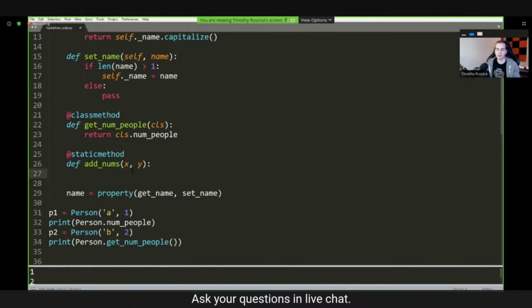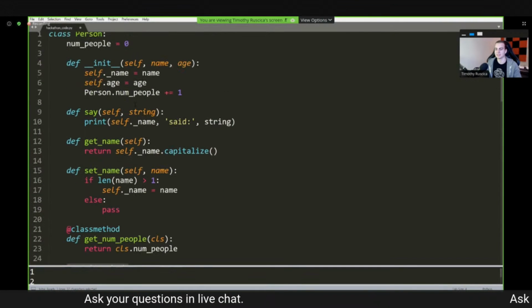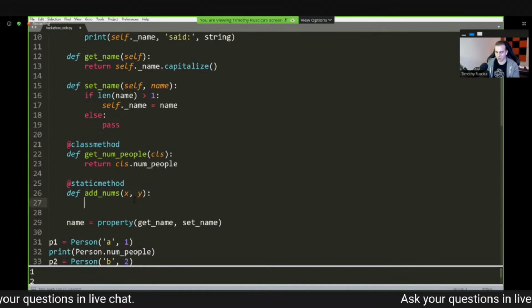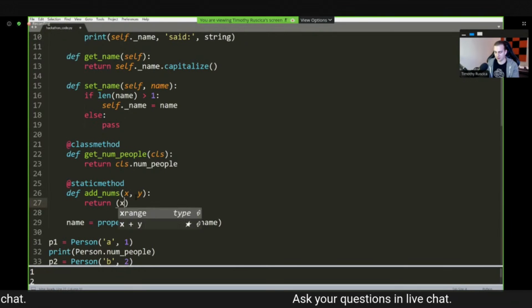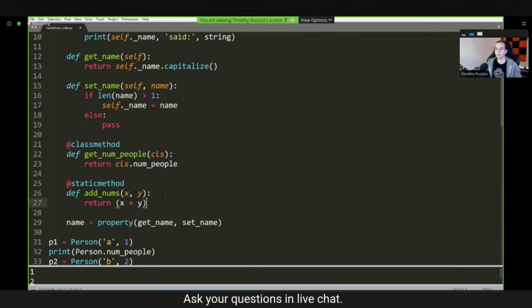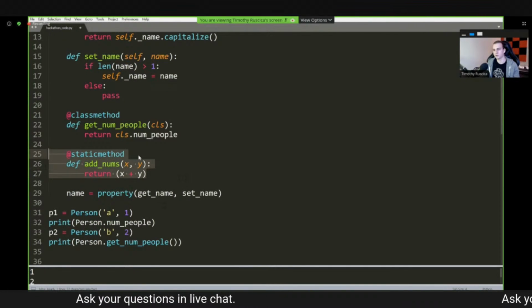Inside of a static method, you can't call any methods other than static methods from this class. So what I could do in here is return x plus y, and that would be what this static method does. Why would you have a static method?